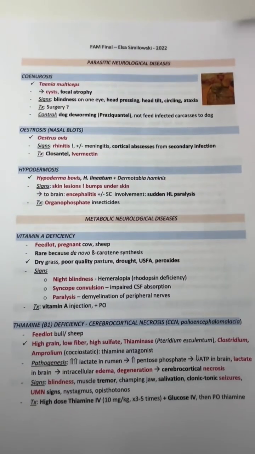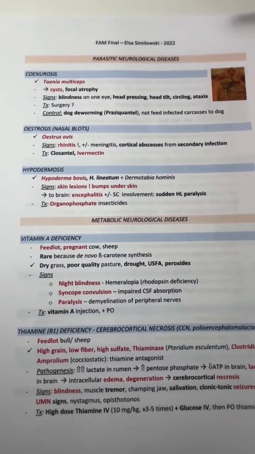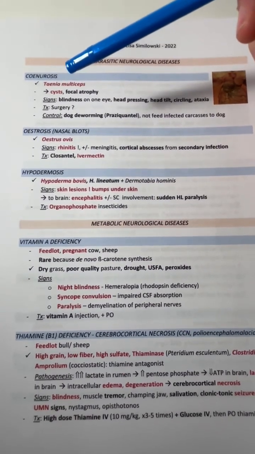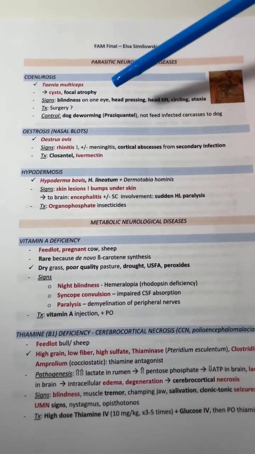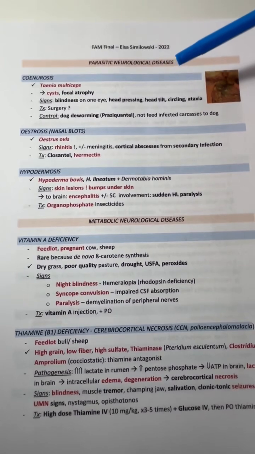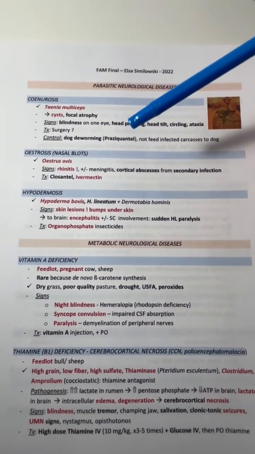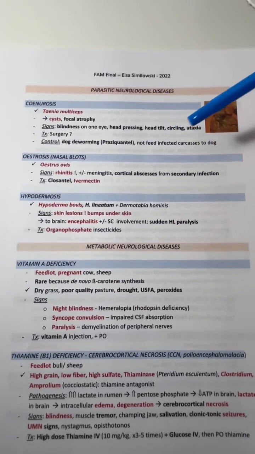So for the parasitic neurological diseases, for coenurosis, it's spread by Taenia multiceps. It causes cysts, and the signs are blindness in the eye, head pressing, head tilt, circling, and ataxia. And for the control, have dog deworming, such as praziquantel, and do not feed infected carcasses to dogs.